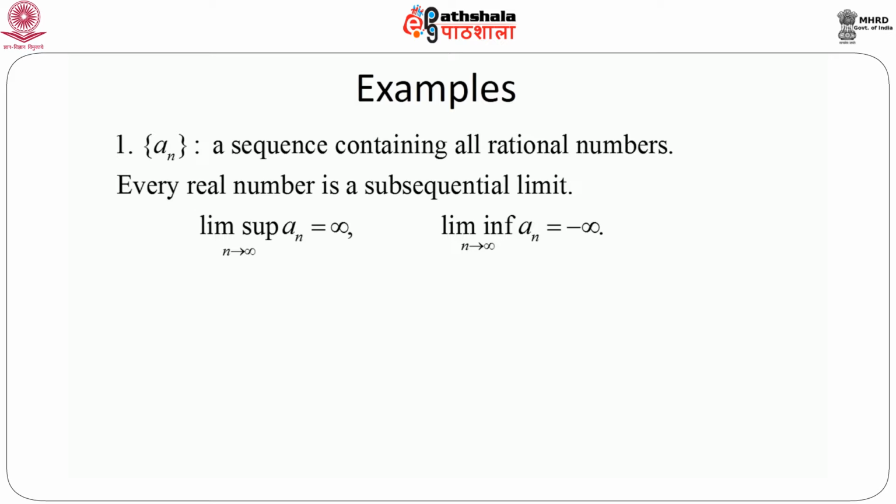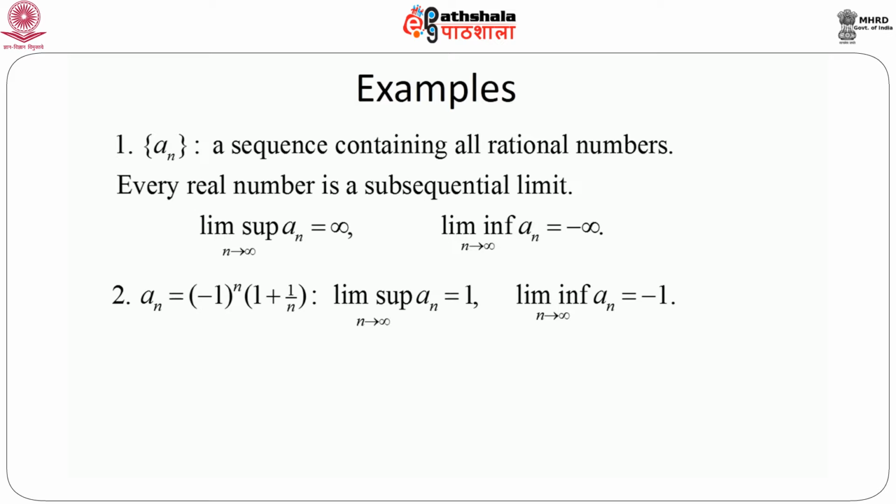Now the second example, which is very interesting, is a kind of sequence we have already seen, where a_n equals minus 1 to the power n times 1 plus 1 by n. As n goes to infinity, 1 by n goes to 0, and depending on whether n is even or odd, minus 1 to the power n becomes 1 or minus 1. So lim sup a_n equals 1 and lim inf a_n equals minus 1.